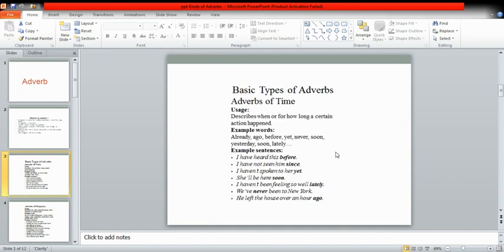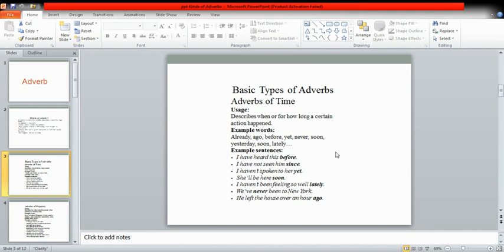Then we come to the basic types of adverbs. The first type is the adverb of time. An adverb of time tells us when or for how long the action is done. We have some words like already, ago, before, yet, never, soon, yesterday, lately. So many other words are there.